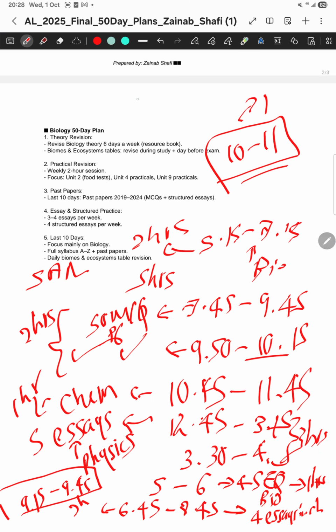Maybe you won't be able to strictly follow this 100%, but at least by this time you should have a discipline of following this at least 80 to 90%. So this is a rough idea.